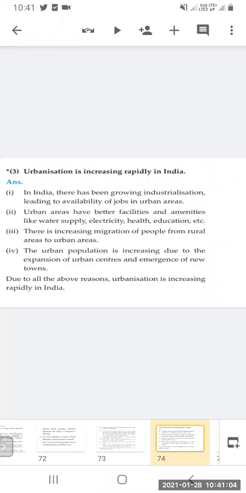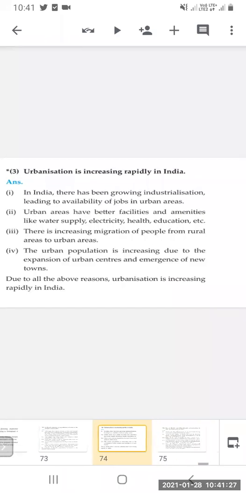The urban population is increasing due to the expansion of urban centers and the emergence of new towns. Because urban centers are expanding and new towns are developed, the urban population is increasing. Due to all the above reasons, urbanization is increasing rapidly in India.